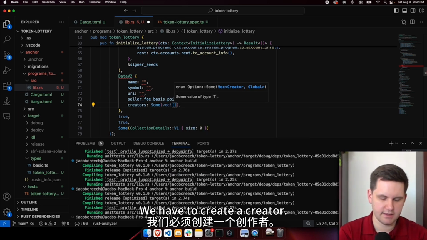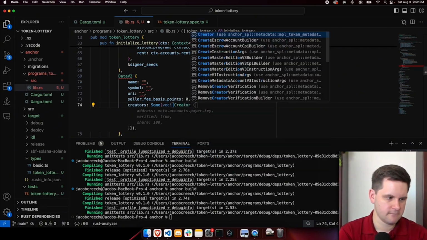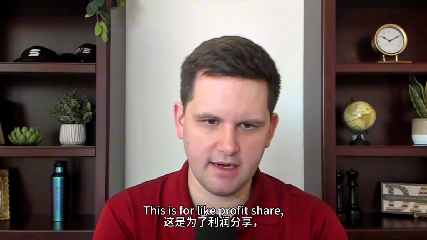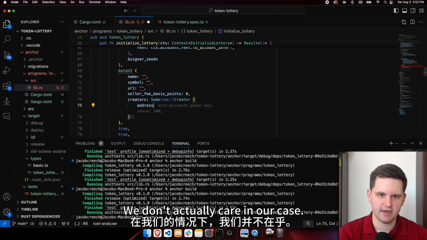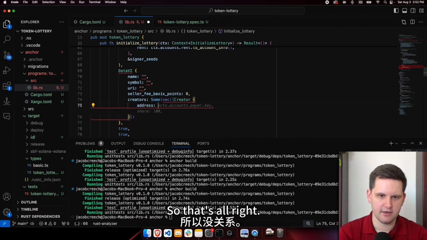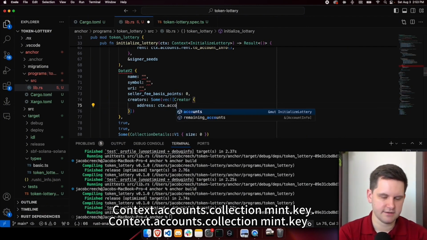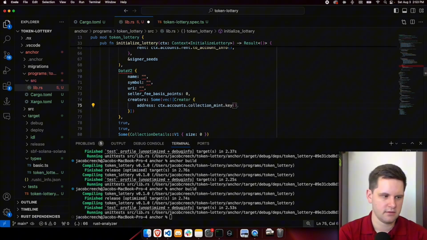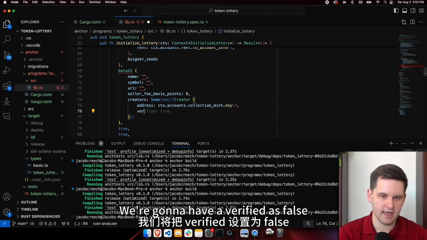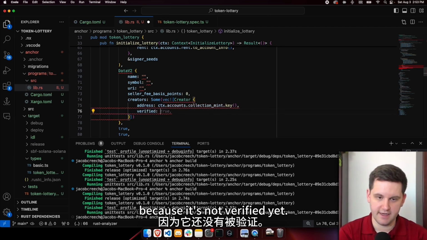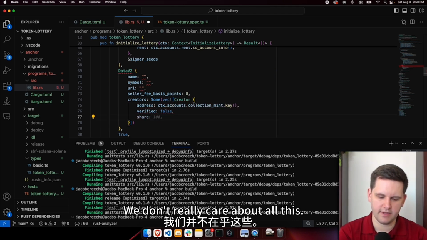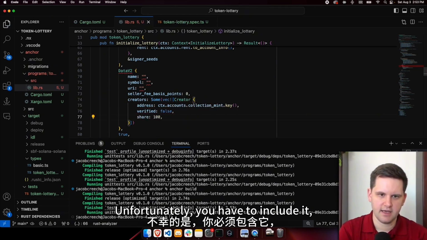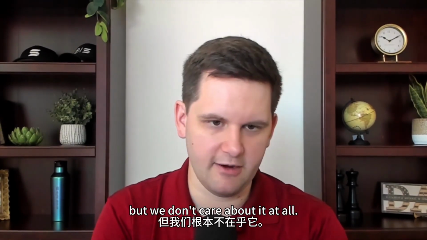We have to create a creator. We don't really care about this, but sometimes you might care. This is for like profit share or sharing of fees amongst the creators. We don't actually care in our case, so that's all right. Context.accounts.collection mint.key. We're going to have it verified as false because it's not verified yet. And then share of 100. We don't really care about all this. We're not going to use it. Unfortunately, you have to include it, but we don't care about it at all.